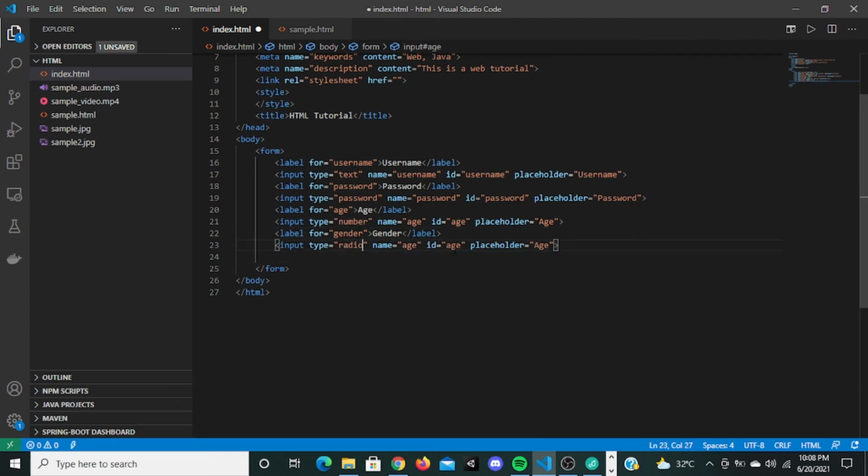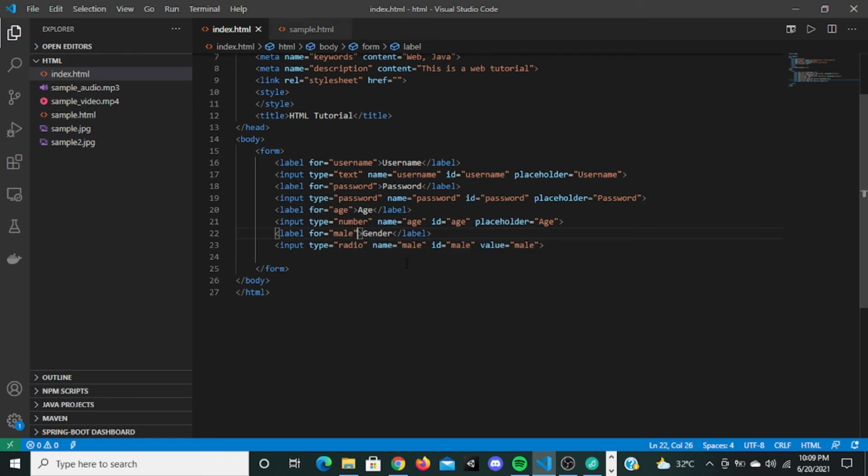Name will be male, and ID will be male, and for this, there's another attribute called value, so this will be male. So this value, as Medzexi asked, is the value that will be stored in the backend. When people click this radio button, this value male will be stored. Okay, so there's no placeholder attribute for this, and this is for male right here.